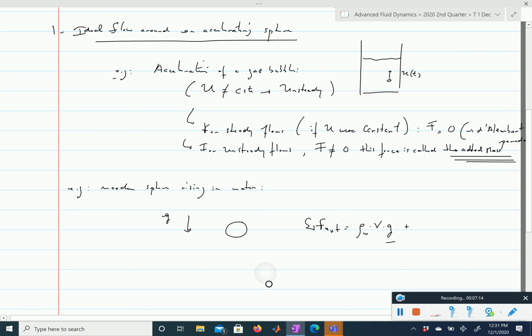So we have to take our stress vector, which is just the stress tensor times the normal vector, multiply by the element of surface dS, and integrate over the entire surface of the wooden sphere, right? And in inviscid flow, if we're assuming the flow to be inviscid, this simply reduces to the pressure term. So those are the only two forces exerted on the wooden sphere: the weight and the pressure reaction of the flow.